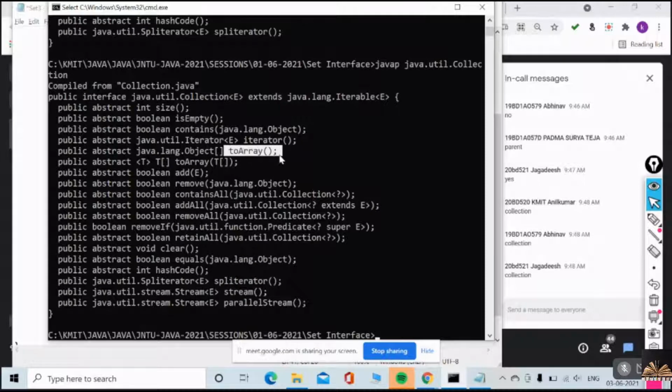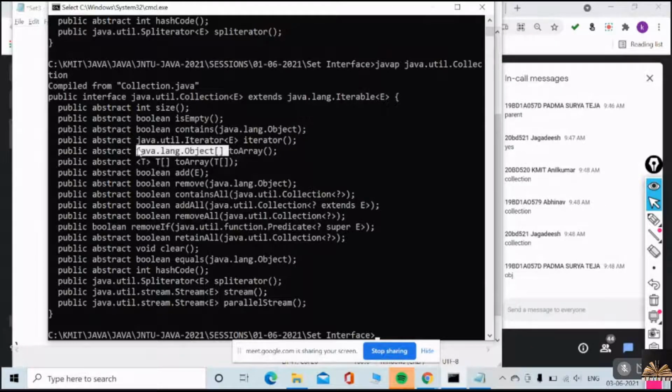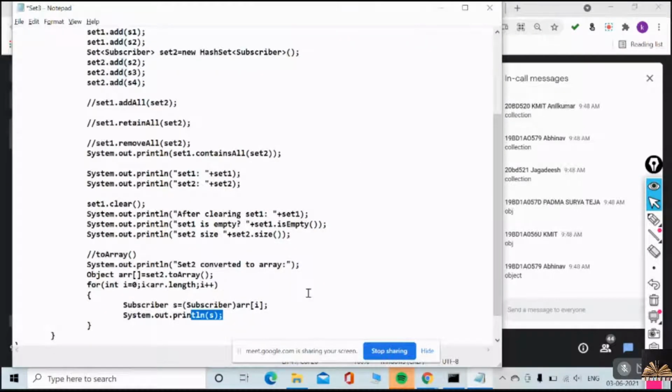And can you please clearly observe what is the return type of that method? What is the return type of the method, Abhinav? Object array. It's an object type of array. It returns an array of superclass objects, of type Object with capital O. What we have are Subscribers, but they are of type superclass objects. So as they are of type Object, I need to typecast while retrieving them back.